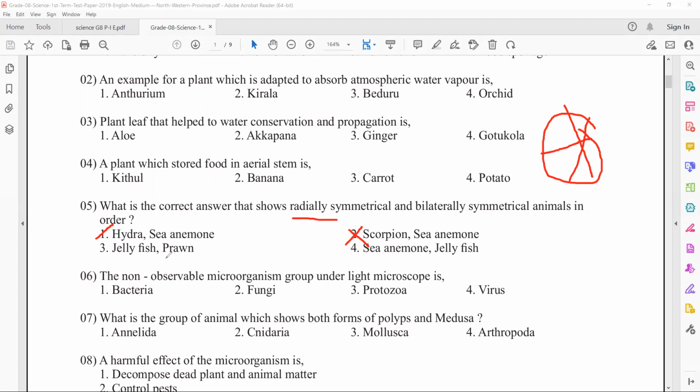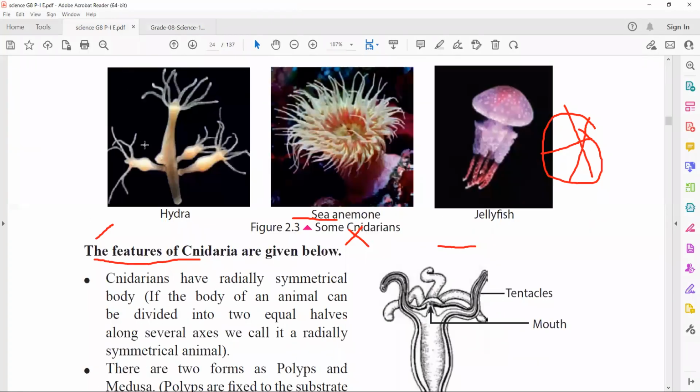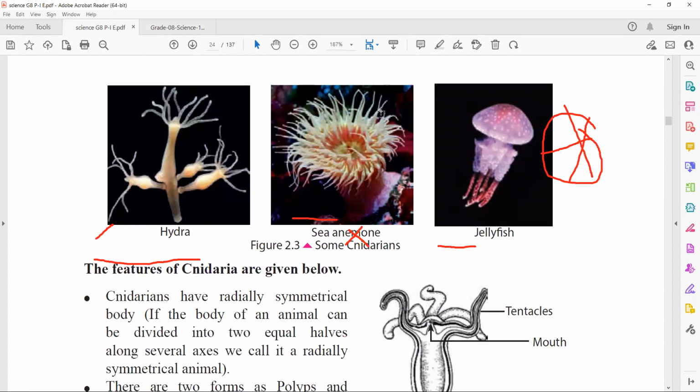Now prawn, for prawn we have bilaterally symmetrical. Again, if you look at the fourth answer, jellyfish is also a kind of Cnidaria, so that also has radially symmetrical. So the answer is the third one. So you have to refer to the cnidarians.